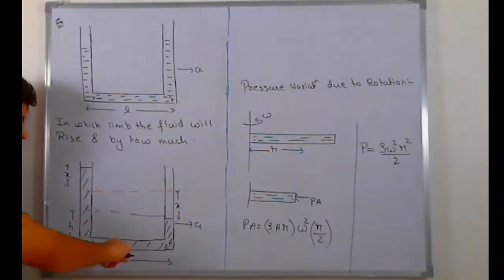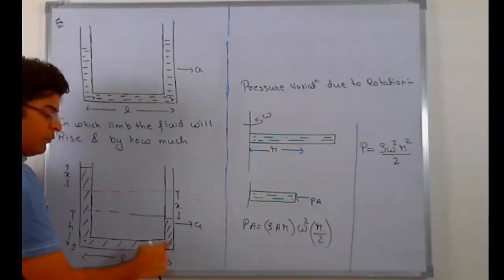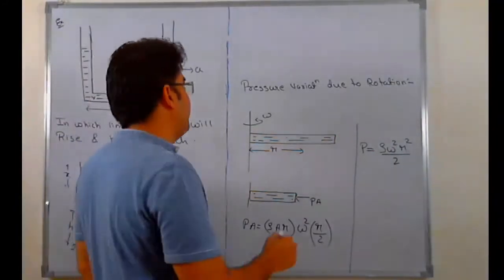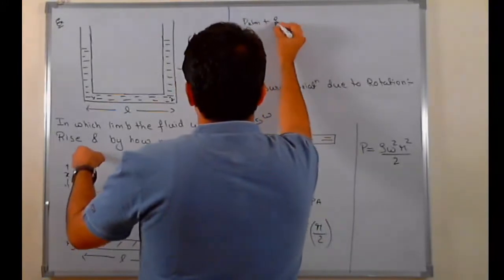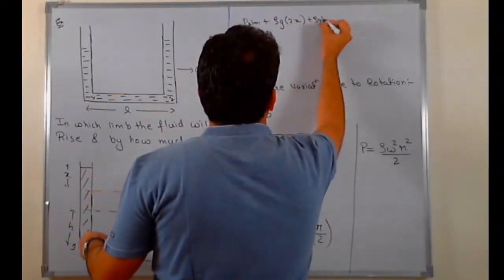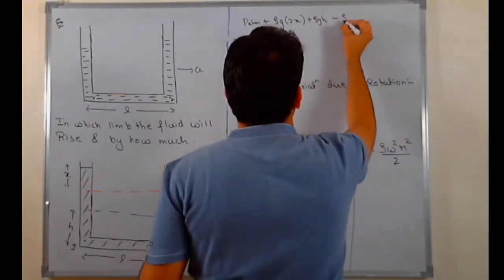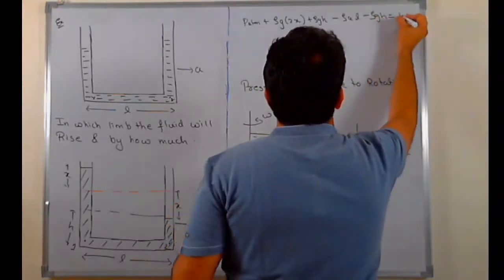Or you can enter from here and then exit from there. I am using this last equation, entering and exiting. I will write P atm plus rho g 2x plus rho gh minus rho al, because I am moving from higher pressure to lower, minus rho gh equals P atm.